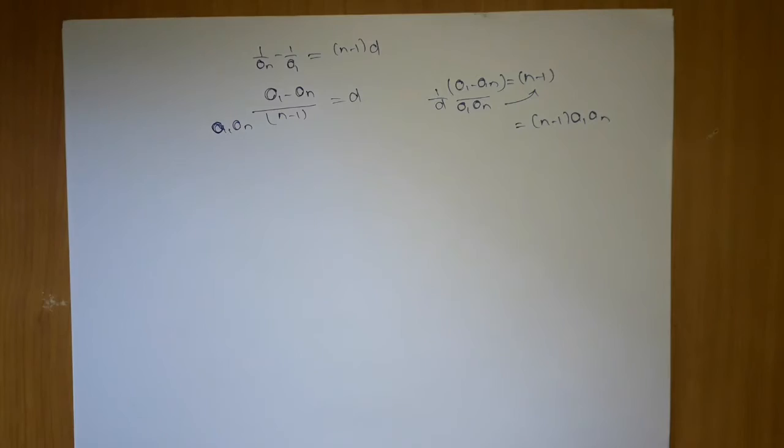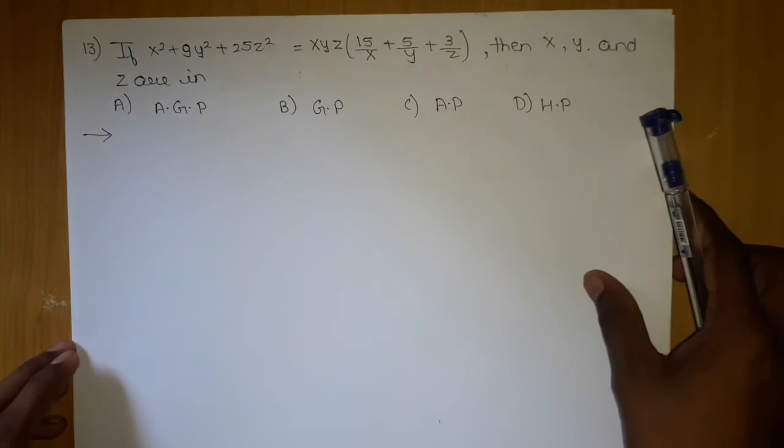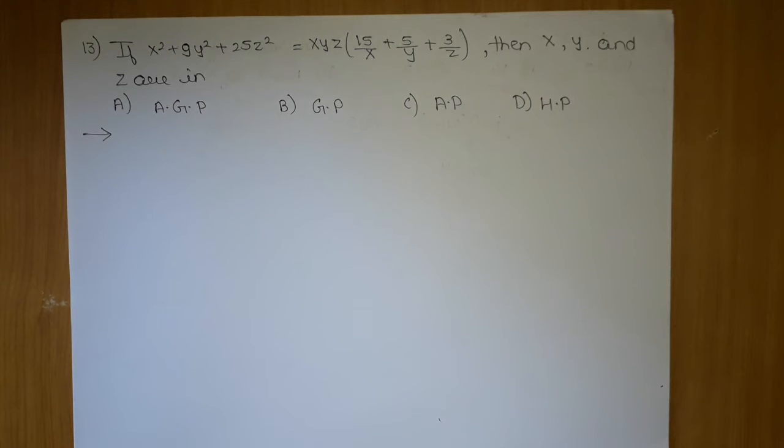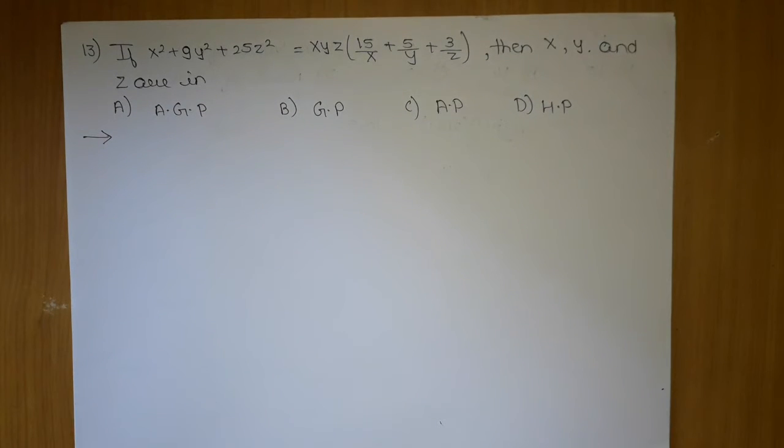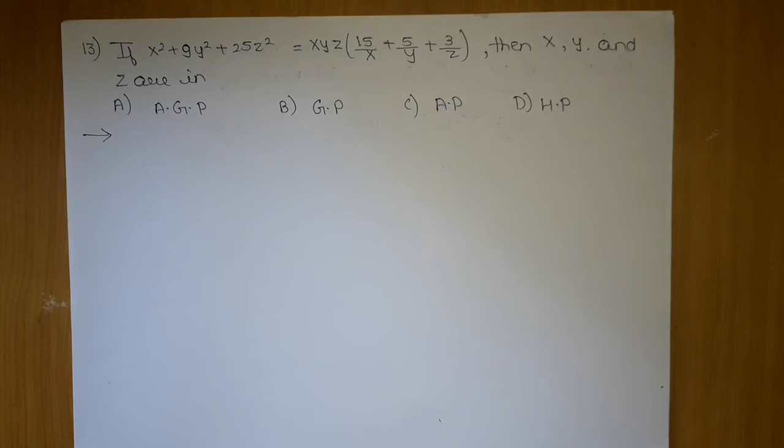Now the next question, which is the 13th question, says: if x square plus 9y square plus 25z square equals xyz into (15 upon x plus 5 upon y plus 3 upon z), then x, y and z are in what? Now this question we have done many times, and this is just a basic formula application question.